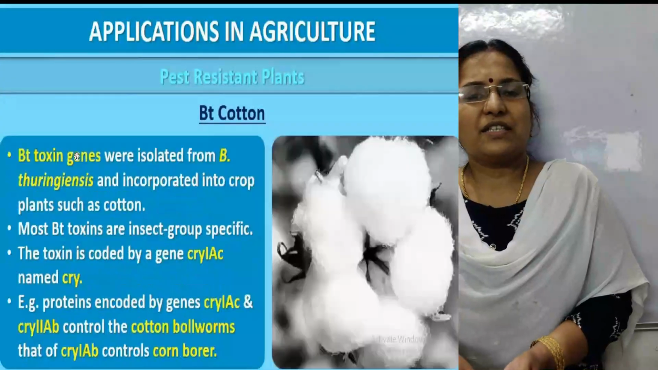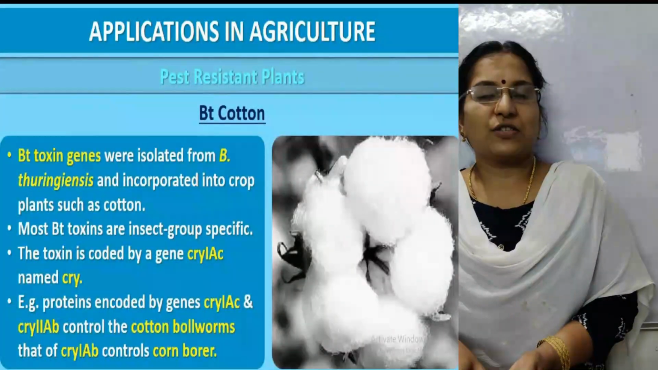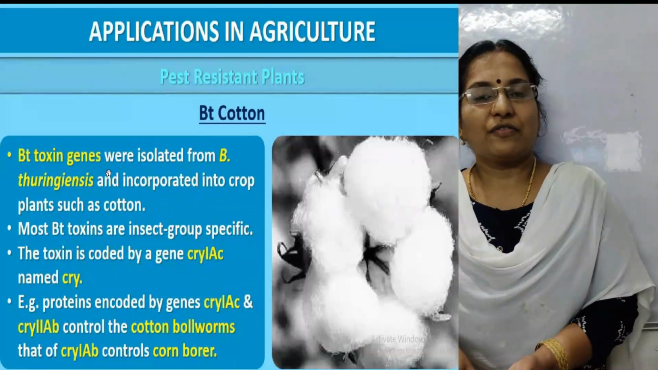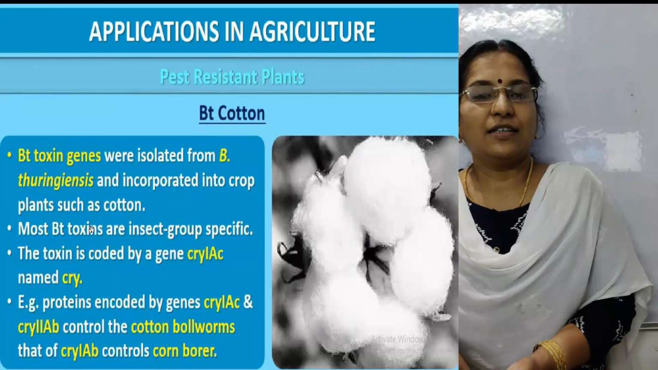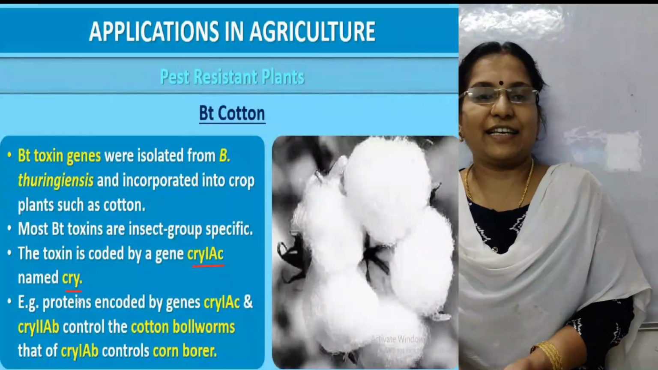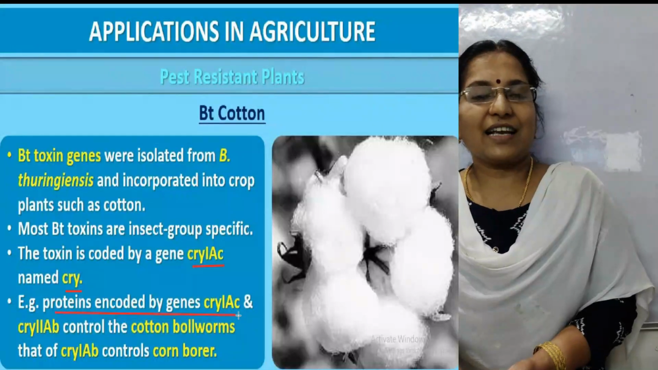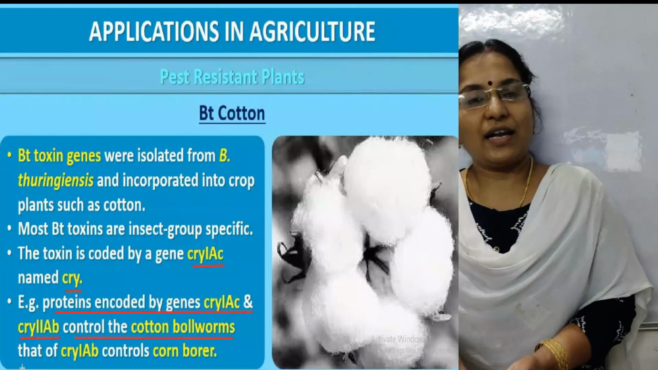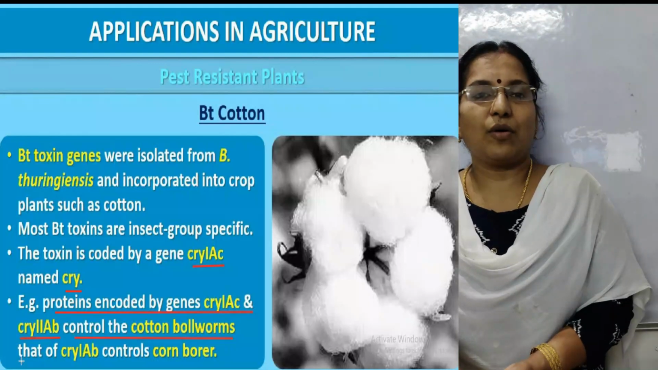Then most Bt toxins are insect group specific. The toxin is coded by a gene. The name of the gene is Cry1AC. Actually that is Cry, C-R-Y. Example, proteins encoded by genes Cry1AC and Cry2AB control cotton bollworms. Name of the insect is bollworms. That of Cry1AB controls corn borer.